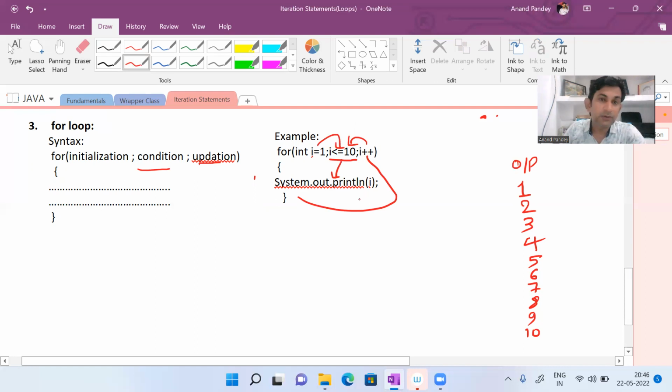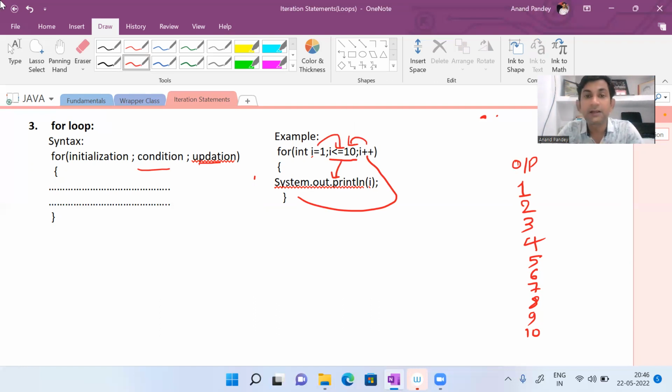So this is all about the syntax and working of the for loop, and you can see here also in this loop we are checking the condition at the beginning of the loop, so this loop is also an entry controlled loop. Okay, so for this video this much only.